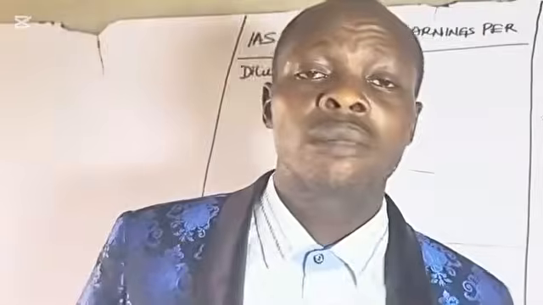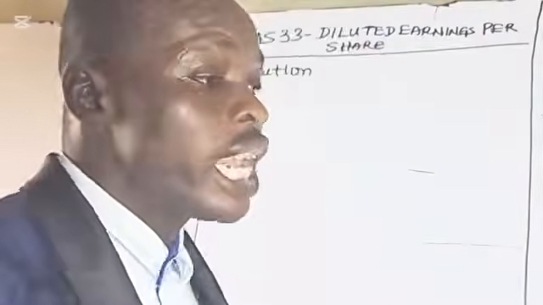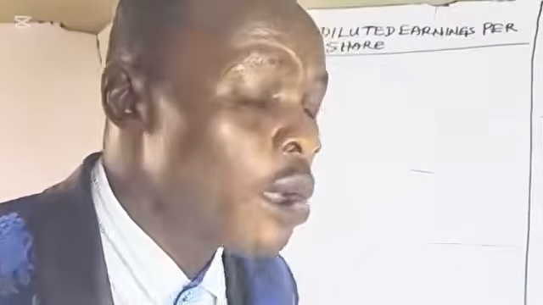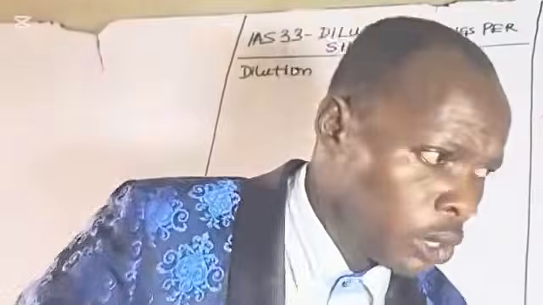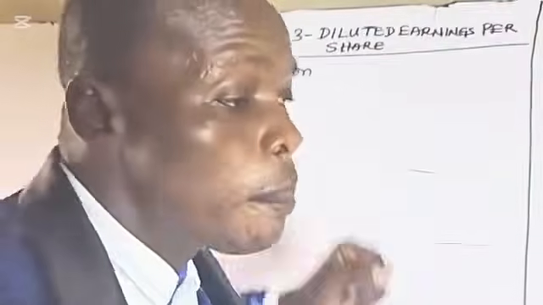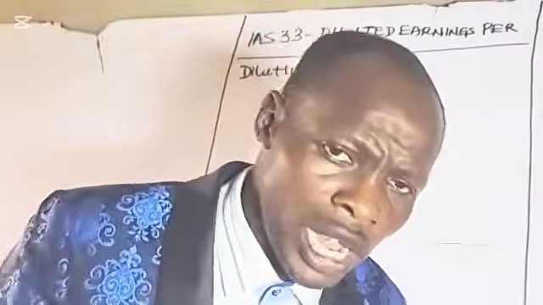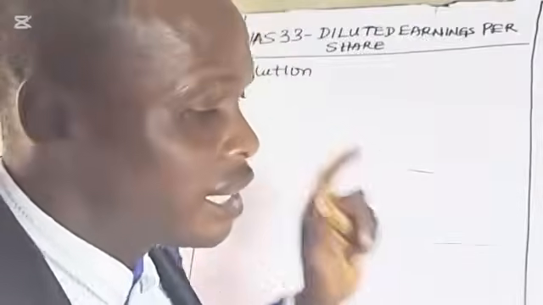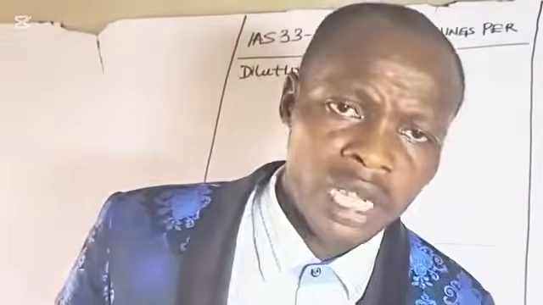Where the entity has potential shares that may be converted to ordinary shares in future, the entity must compute the diluted earnings per share in addition to the basic earnings per share.